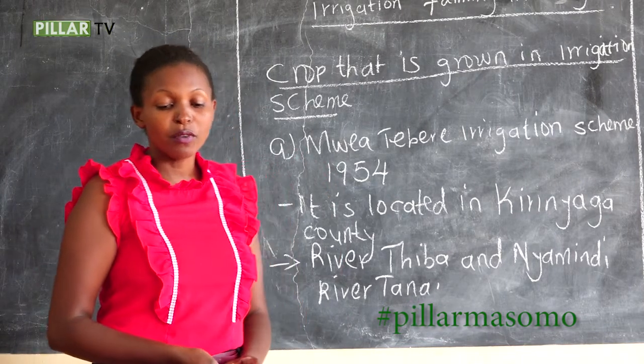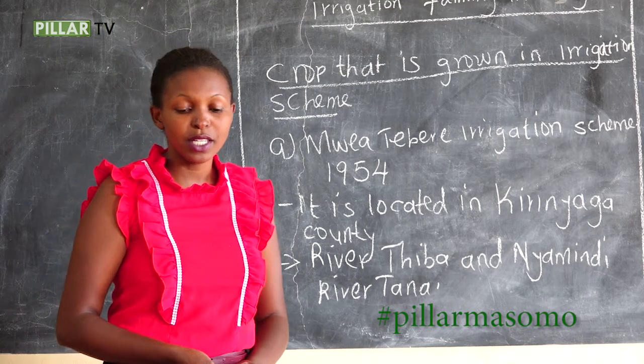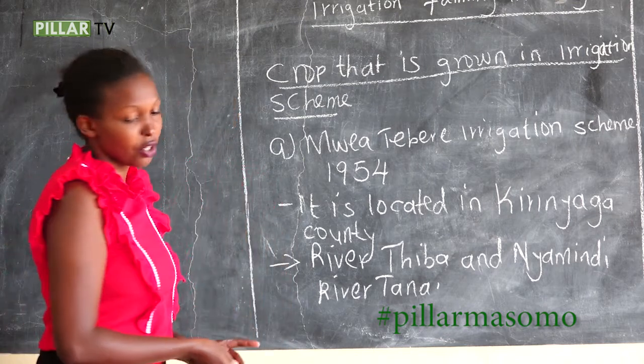The rice plots or rice paddies are irrigated using the basin or flood irrigation method.